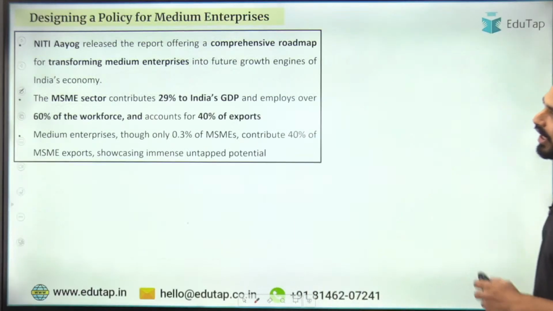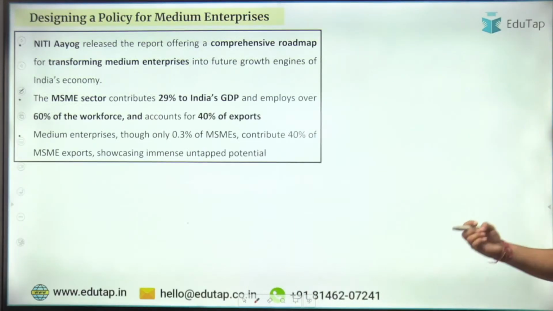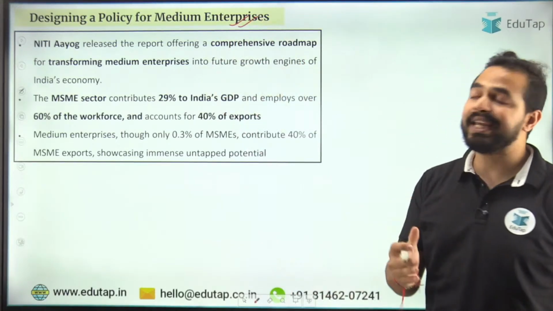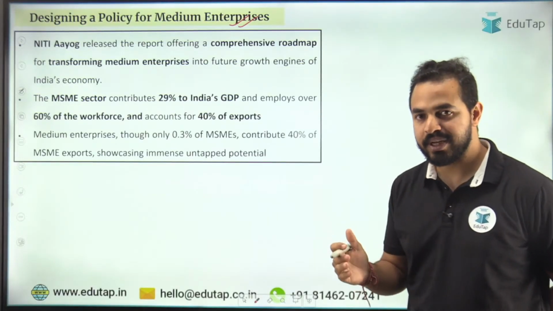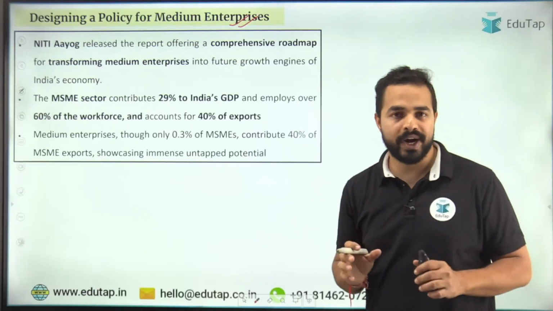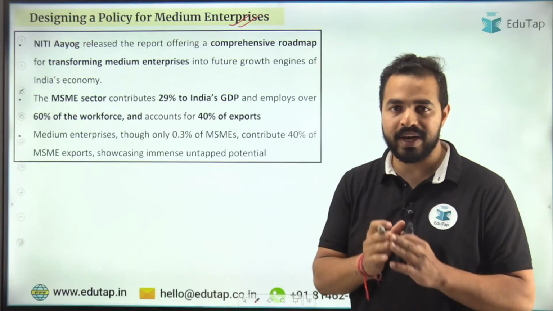Now guys, let's move on to the next part. Recently NITI Aayog also came up with a report on designing a policy for medium enterprises. When we see this report, it provides us a comprehensive roadmap, as well as the contribution of the MSME industries in India's GDP.